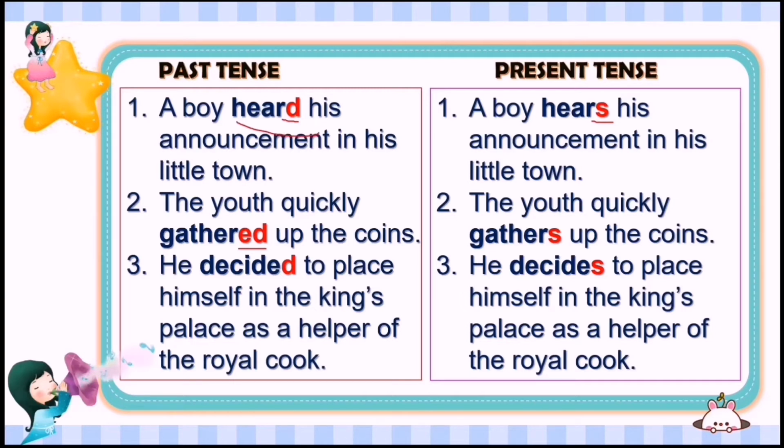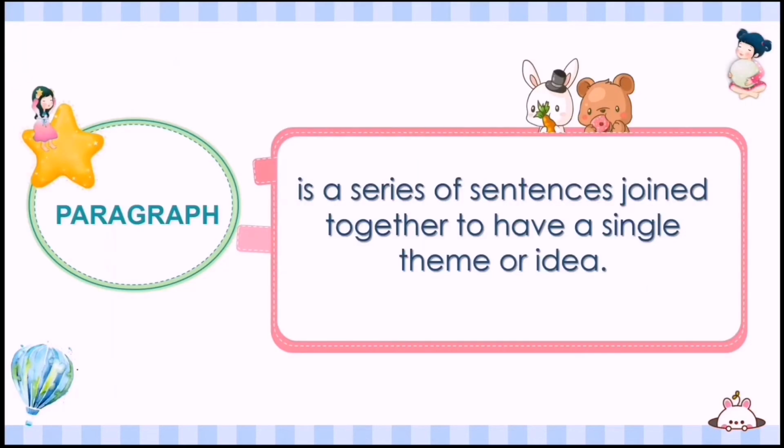In present tense, a boy hears his announcement in his little town. Number 2, the youth quickly gathered up the coins. In present tense, the youth quickly gathers up the coins. So what's the difference? In the past tense, the action is already done, while in the present tense, it is in action. Now let's talk about the paragraph.